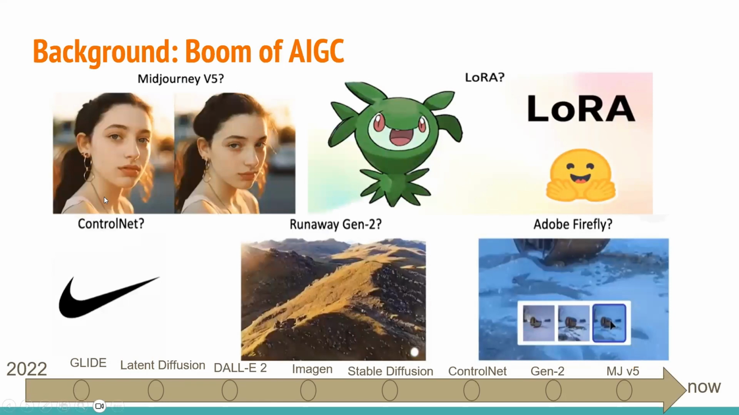So the background of this work is the boom of AIGC. The term AIGC refers to artificial intelligence generated content, which encompasses any content generated through the use of artificial intelligence technologies. This can include text, images, music, videos, and other forms of media. AIGC leverages machine learning models and algorithms to produce content that can mimic human creativity and intelligence, often requiring minimal human intervention. The technologies behind AIGC include natural language processing, computer vision, deep learning, and generative adversarial networks.